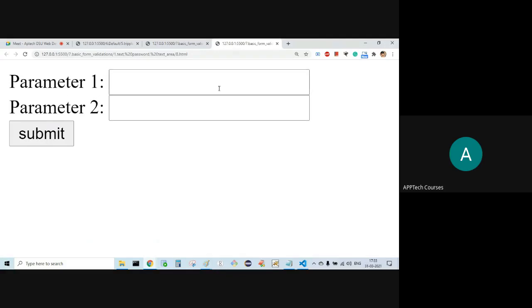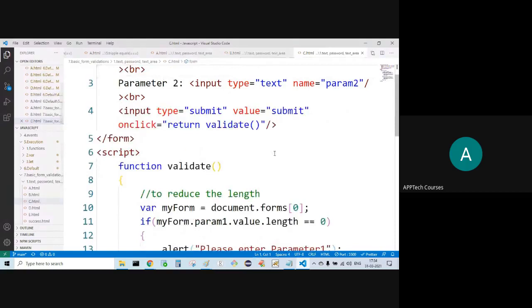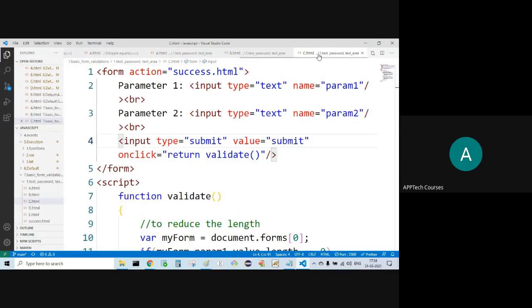Parameter 1, simply click on submit. Click on OK. Now the focus will come to the first field automatically. That is what we are achieving. It is a more convenient way of development. Now let's say I have entered this one. Click on submit. It's in parameter 2. So click on OK. Focus will be coming to parameter 2.